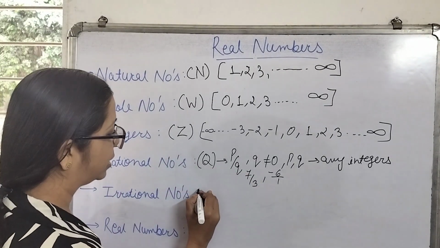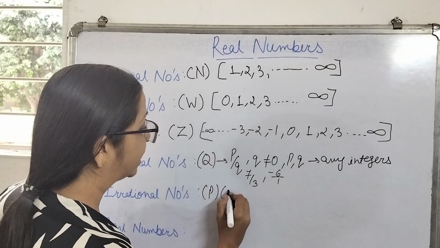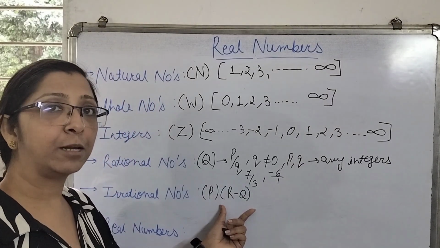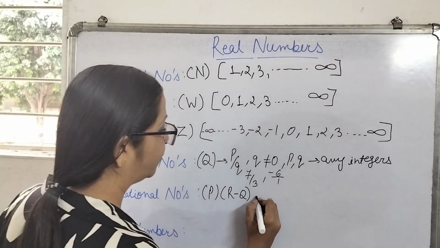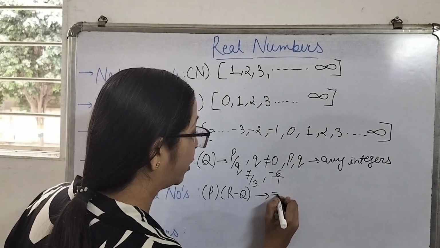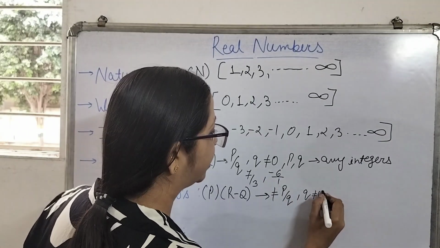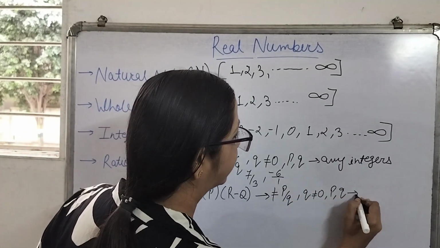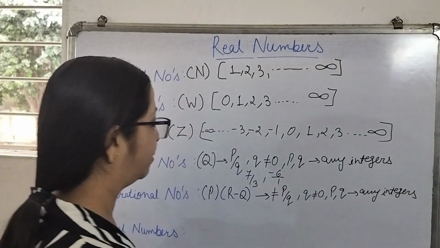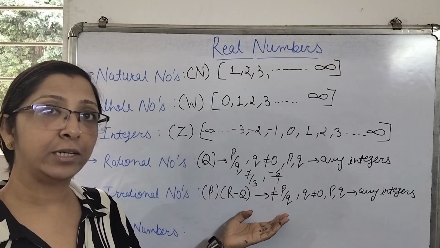Then comes your irrational number. Irrational numbers are either represented by capital P, or they can even be represented as R minus Q. Why it is represented as R minus Q, we will be discussing just now. So what are irrational numbers? The numbers which cannot be represented in the form of P upon Q, where Q is not equal to 0 and P and Q are any integers, such type of numbers are known as irrational numbers. That means the numbers which are not rational are your irrational numbers.